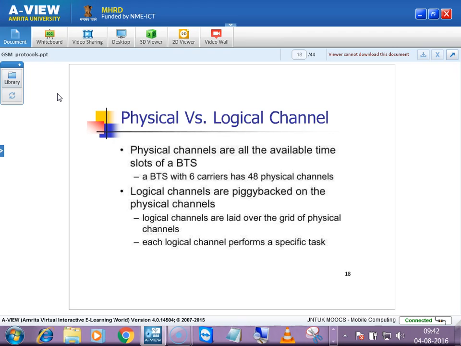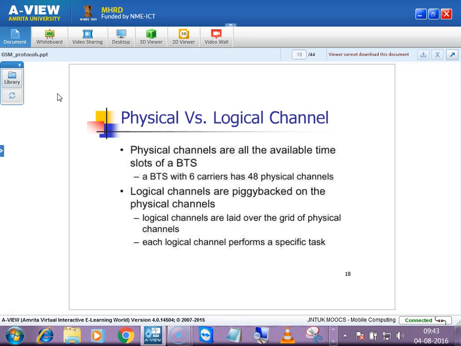Suppose some earthquake is coming, then some notification will be given to all the users. If the network operator is Airtel, it will be sending the earthquake notification to all the users. Nothing but the message is common to all the subscribers in its network, right?